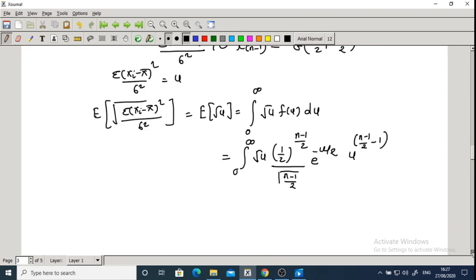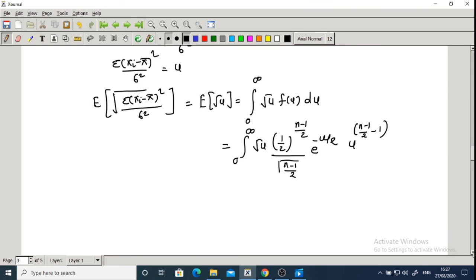By simplifying this term, 1 by 2 raised to n minus 1 by 2 is constant. This gamma n minus 1 by 2 is also constant.